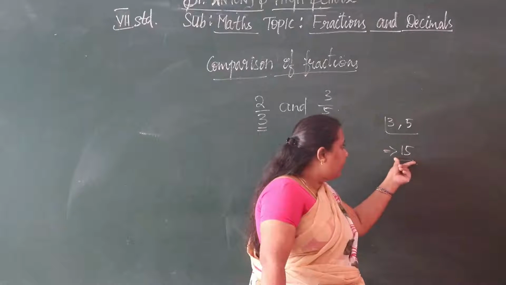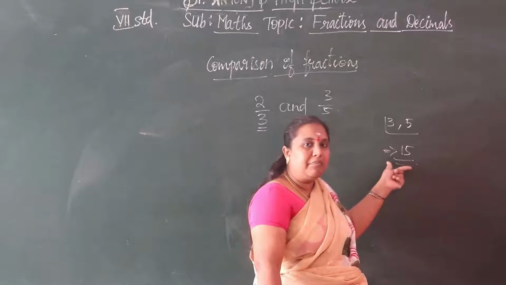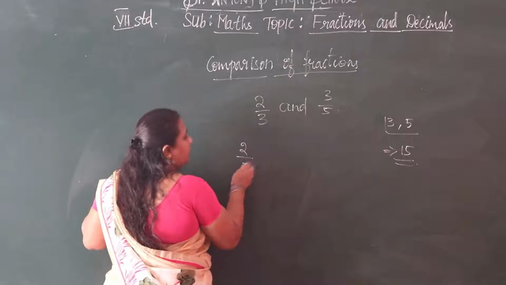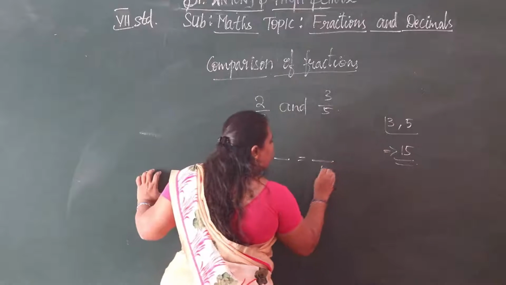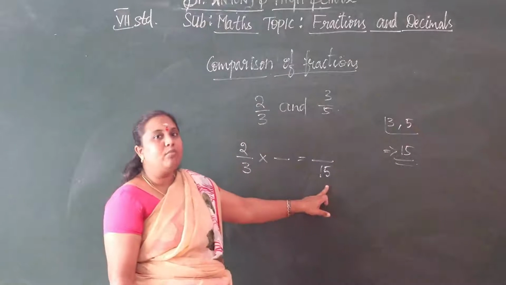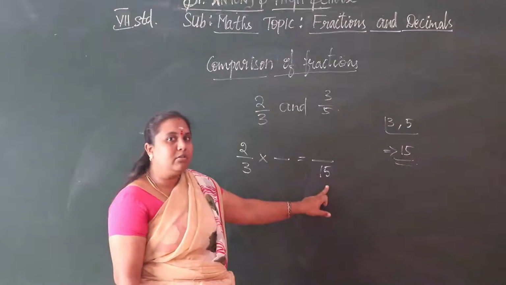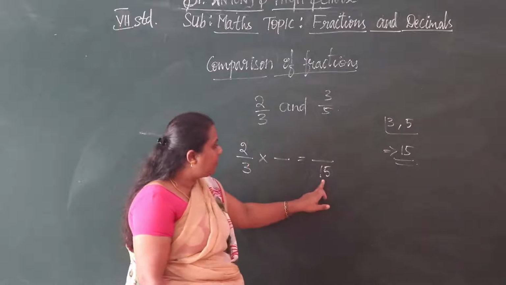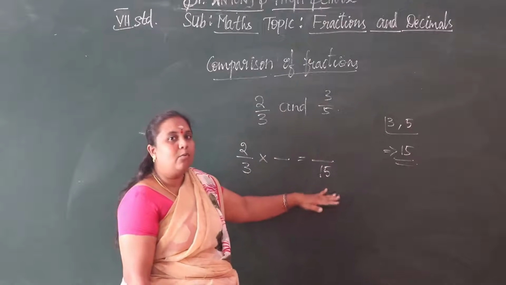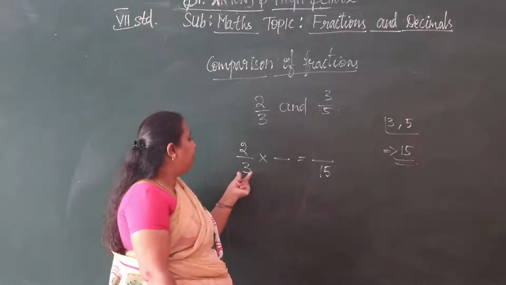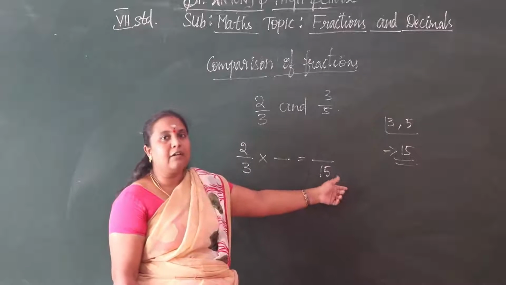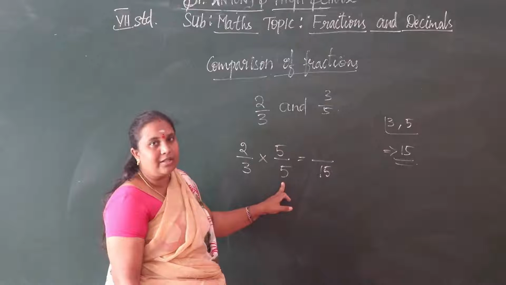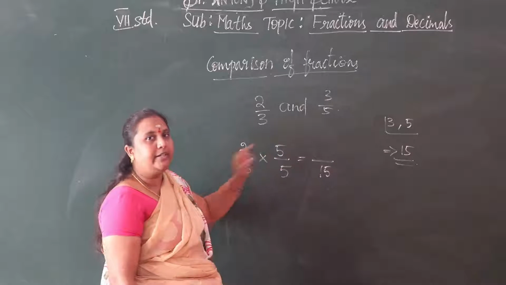We want the denominator as 15 here. So what is the number we want to multiply here? 3 5s are 15. So that number you should multiply on the numerator also.